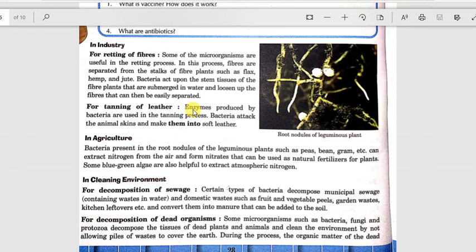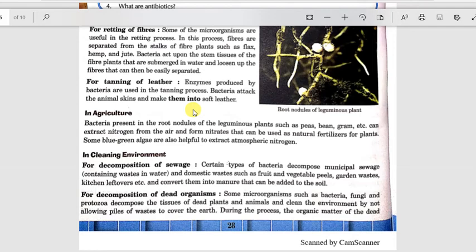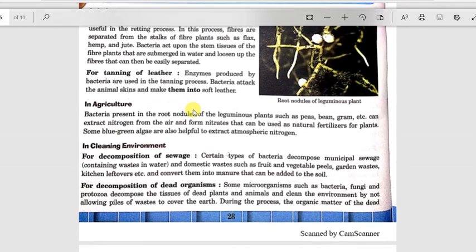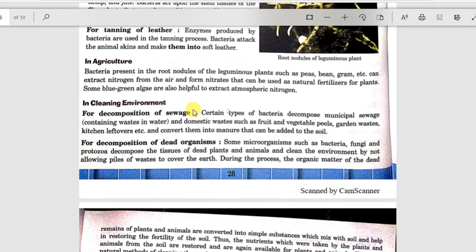For tanning of leather, enzymes produced by bacteria are used in the tanning process. Bacteria attack the animal skin and make it into soft leather so that it can be used to make shoes, bags and belts. In agriculture, bacteria present in the root nodules of leguminous plants help to fix the nitrogen from air.